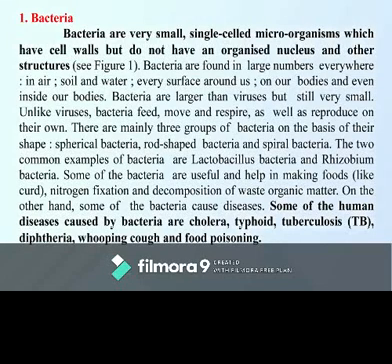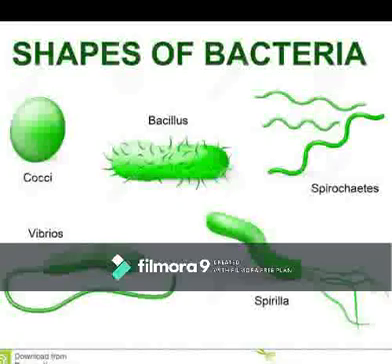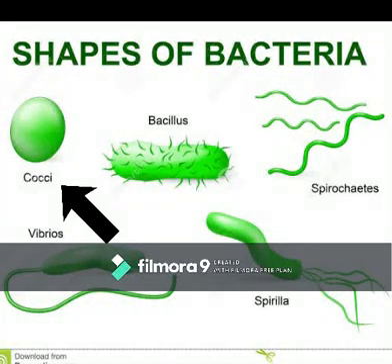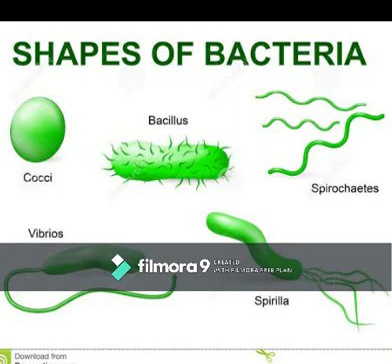There are mainly three groups of bacteria on the basis of their shape. They are spherical bacteria, that is bacteria of spherical shape, rod shaped bacteria, meaning the bacteria are rod shaped, and spiral bacteria, meaning the bacteria are spiral shaped. Okay.